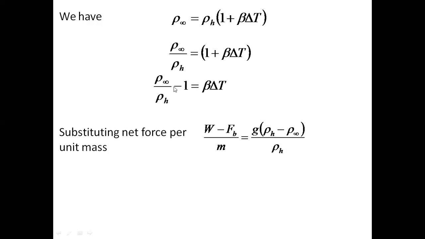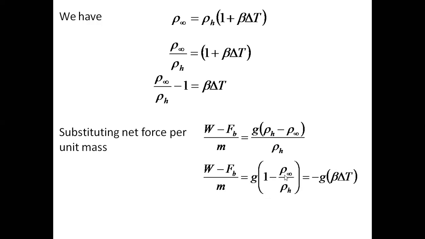You can compare this with the earlier relation, so I can substitute here. Earlier we had rho infinity by rho h minus 1, whereas here what I have is 1 minus rho infinity by rho h. That means it's negative. Therefore I have to substitute minus beta into delta T. So that becomes g into minus g beta into delta T.